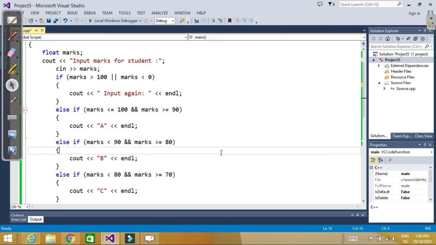So in this video we learned about the if else if statement, or we can say else if ladder.